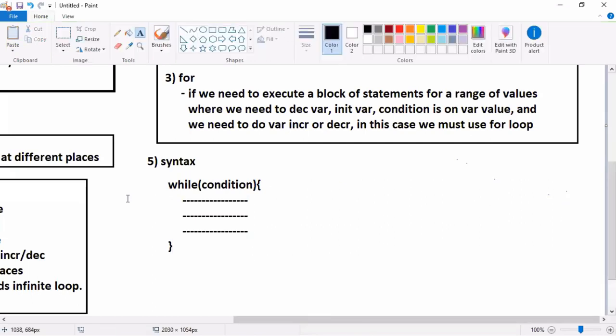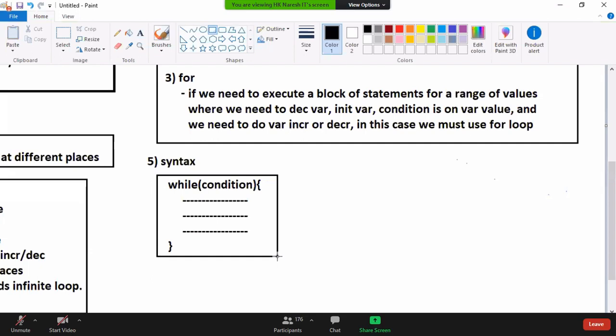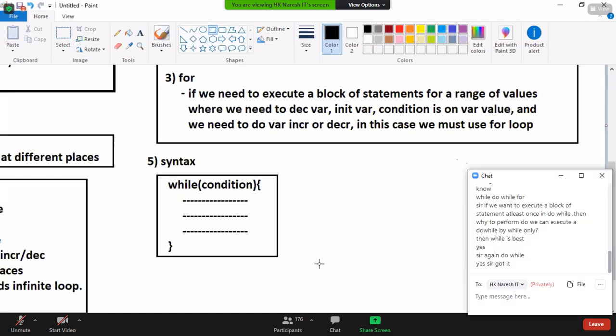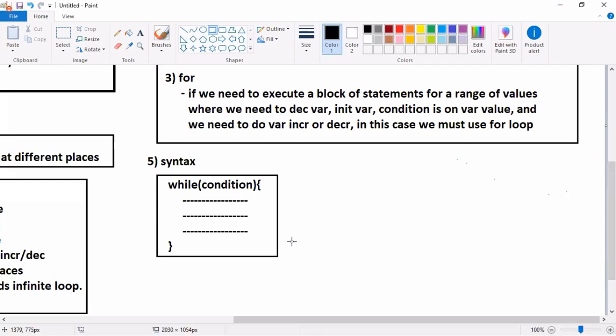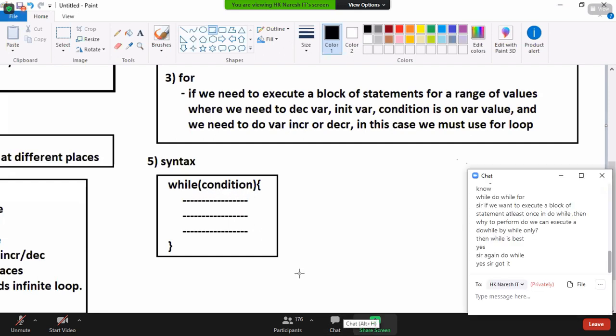Now, all the people think, why is the while loop designed like this? The while loop is meant for working on a condition only. The programmer is not responsible for preparing variable initialization, variable condition checking, or variable-based incrementing and decrementing. That's why the for loop is given like this.